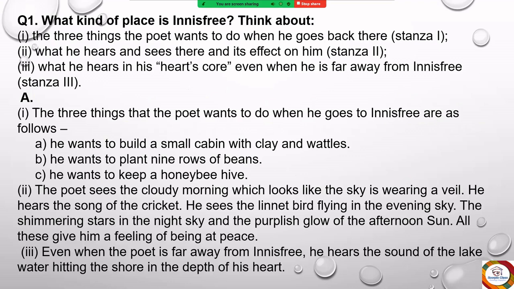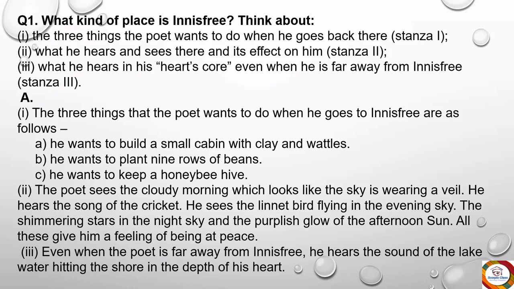So the first question here is, what kind of place is Innisfree? Think about the three things the poet wants to do when he goes back there. A hint is also given. The answer will be available in your stanza 1. Second sub question is what he hears and sees there and its effect on him. This you may get in stanza 2. And what he hears in his heart's core, even when he's far away from Innisfree. Stanza 3 will give you the answer.